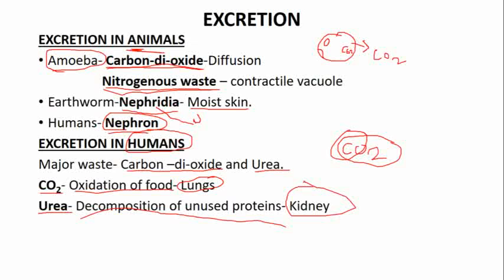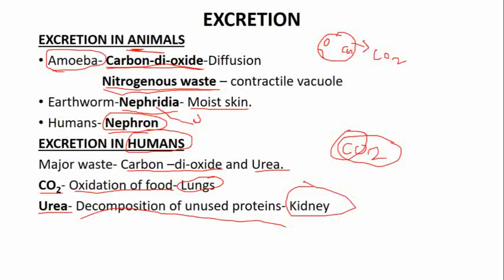So what are the nephrons doing? Nephrons are filtering our blood continuously, and in the process of filtering the blood, they are removing the urea, the waste material which is present in our body, and that is formed due to the decomposition of unused protein.